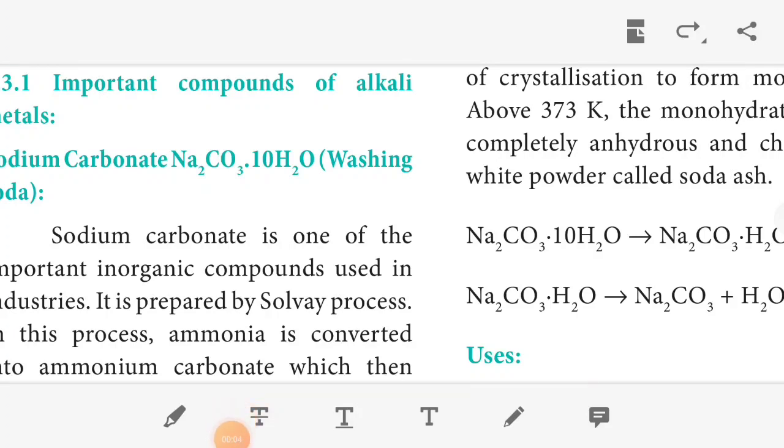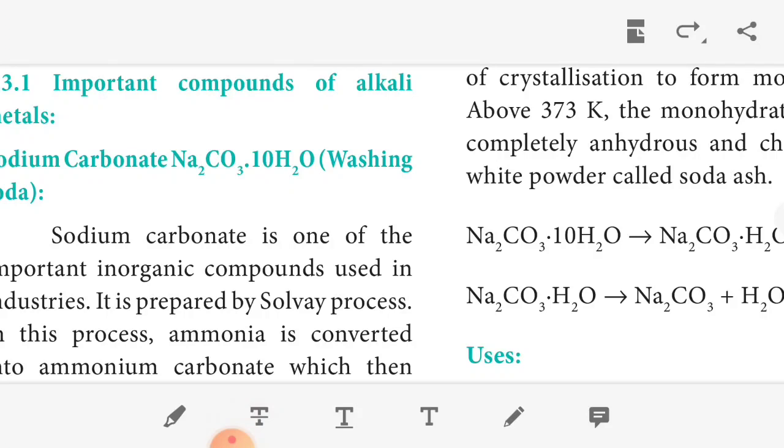In last class, that is 2 weeks before, we discussed alkali and alkaline earth metals. In that lesson, we discussed general characteristics of alkali metals, electronic configuration, atomic and ionic radii, hydration enthalpy, difference between lithium and magnesium, chemical properties of alkali metals, uses of alkali metals, etc.